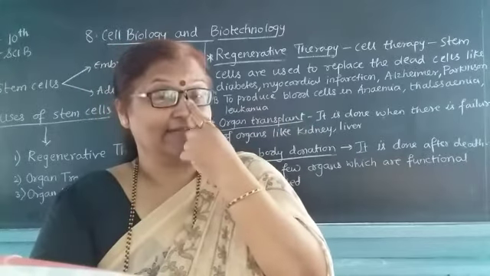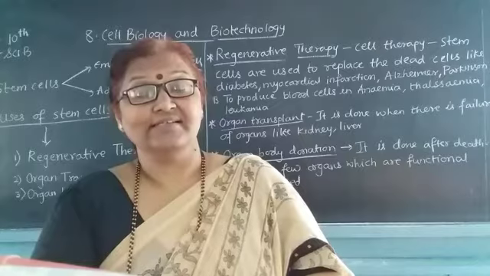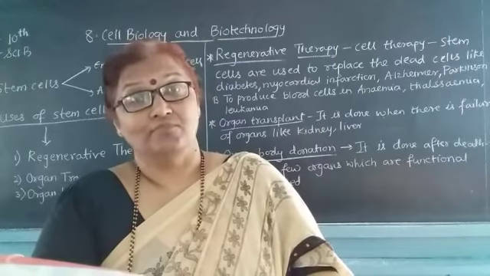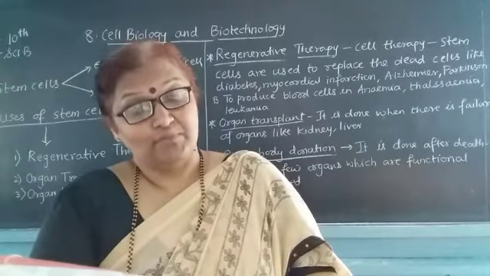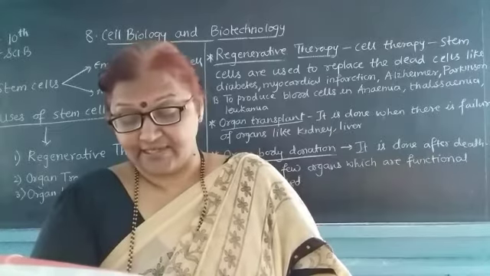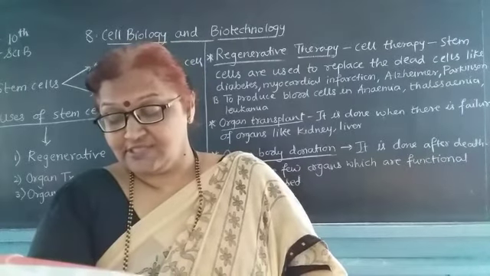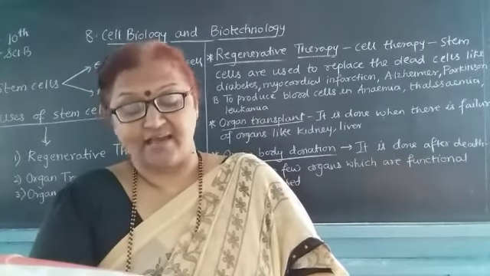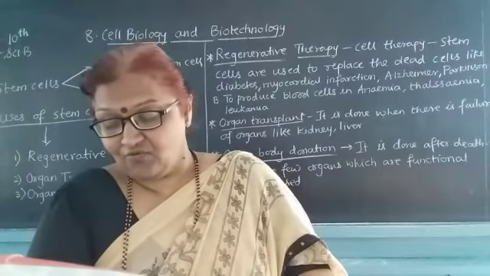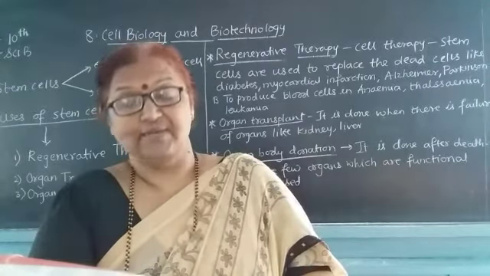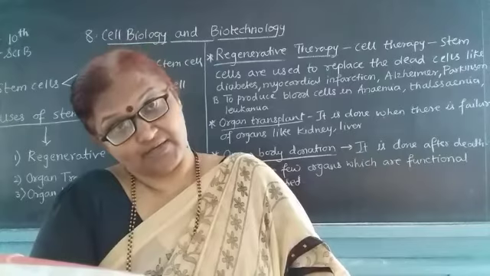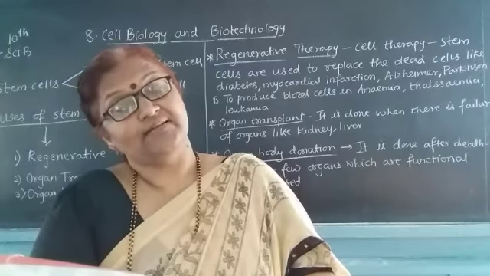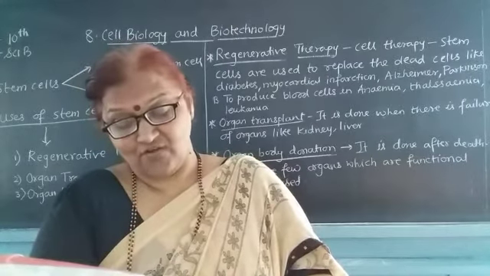So we can get these types of adult stem cells from bone marrow, blood and adipose connective tissue. These cells are also formed from the cord blood immediately after the birth.